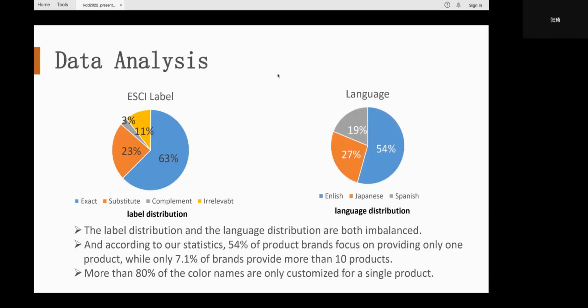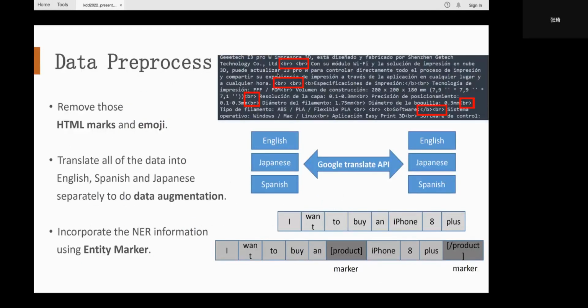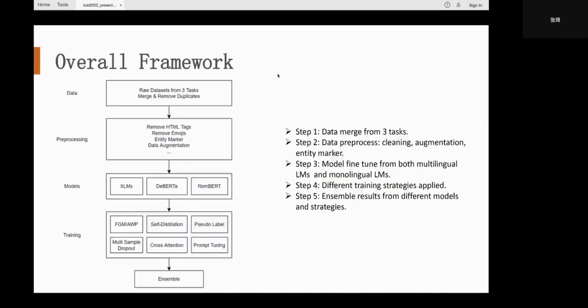This is some of the basic data analysis. The label distribution and the language distribution are both imbalanced. More than 60% of the labels are exact, and more than half of the samples are English. The raw data is quite noisy, containing many useless HTML tags, symbols, and emojis. So we do some data cleaning work before training. Then we use Google API to translate all of the data into English, Spanish, and Japanese separately to do data augmentation. We also use tagged entity markers to incorporate the NER information into the input of the models.